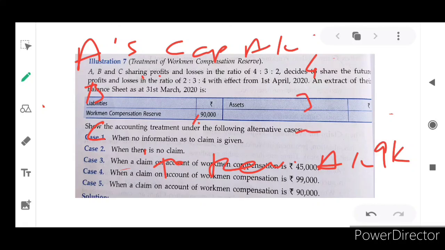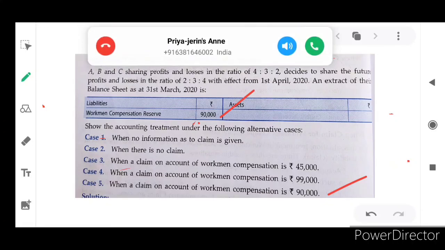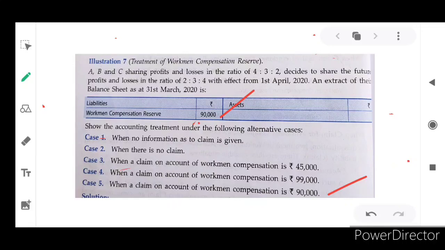I hope you understand. And the last situation is when a claim on account of workman's compensation is 90,000, which means exactly the same, isn't it? How much claim is needed? 90,000. Reserve is 90,000. So no more money is there. So we will not give any money to the partners as per their existing profit and loss sharing ratio.